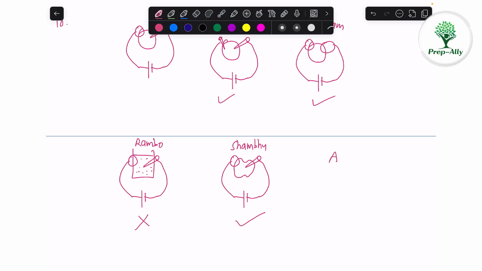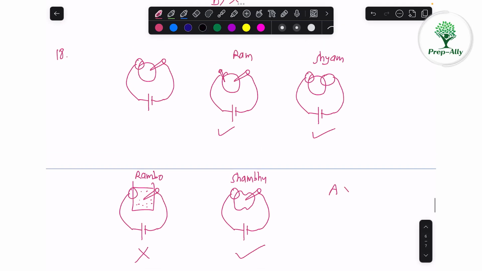Option A says that Ram's LED will glow but not Sham's. No, Sham's LED will also glow, so it is not correct. B says that Rambo's LED will glow but not Ram's. Rambo's LED is not glowing, so B is not correct.